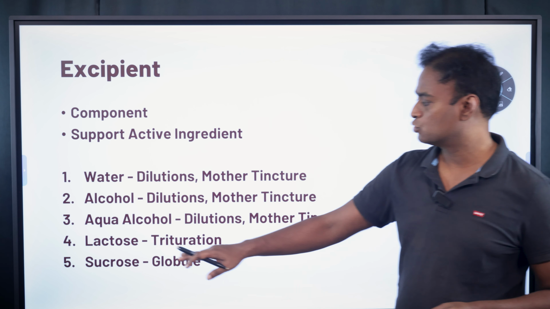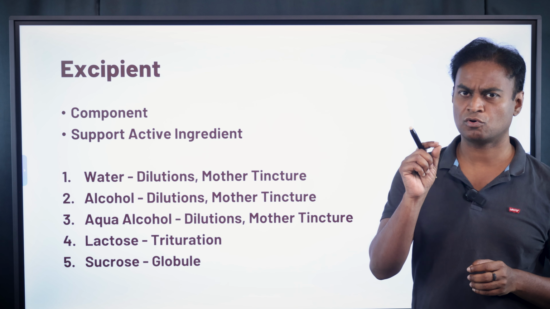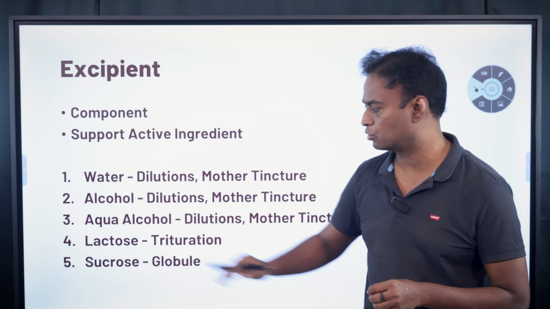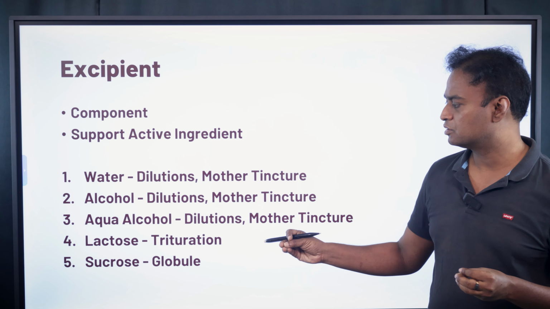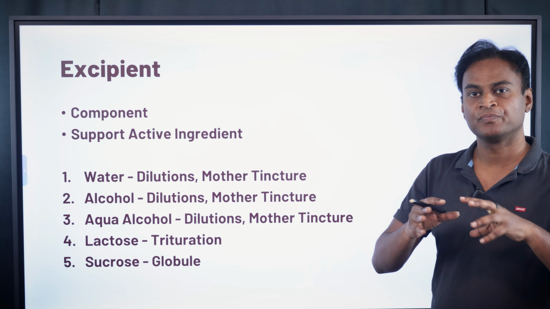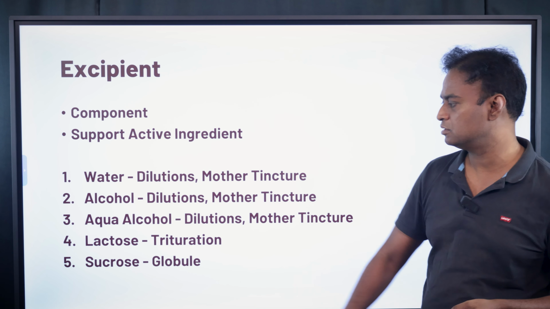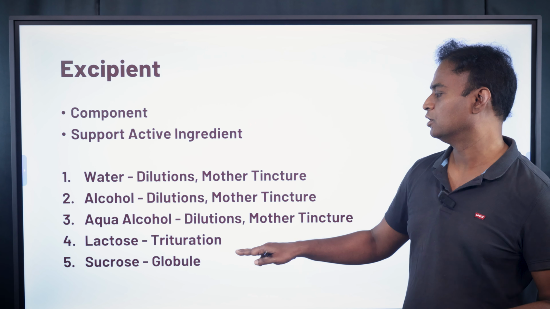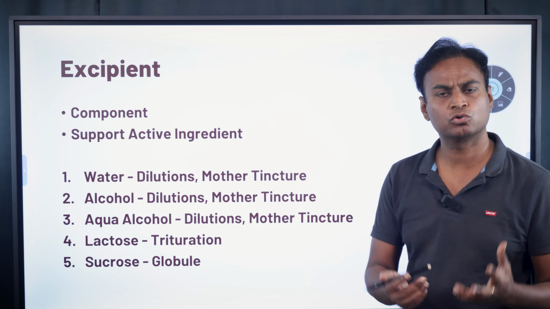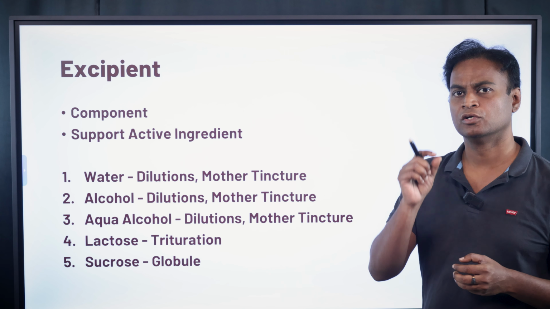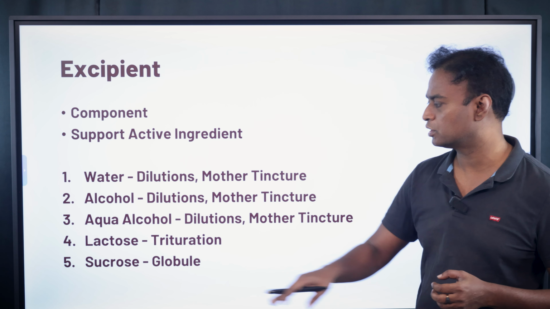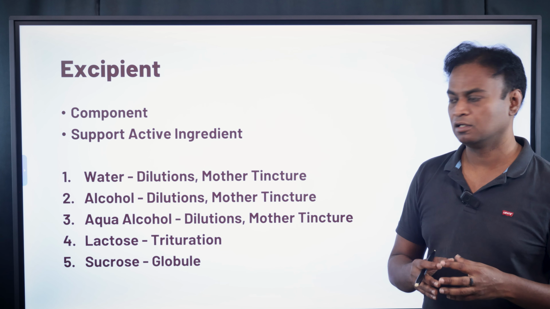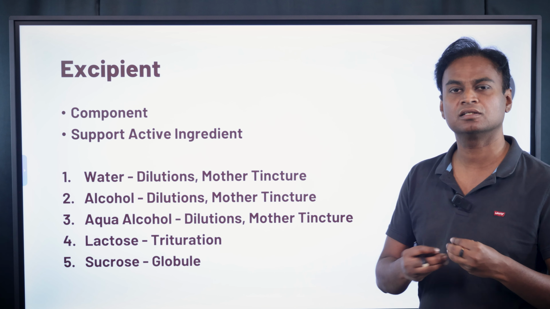And also sucrose. Normally you see small white globules that a homeopathy doctor gives, right? Those are very small. Those are sucrose. They don't have any medication. The medication is poured into them, so that these nanoparticles are supported by this sucrose. Sucrose is sugar. This sugar is made from sugarcane. When you go to a homeopathic doctor, you are given small white sweet globules, right? Those are known as sucrose globules. How are they made? They are made from sugarcane, or it is just a sugar, but